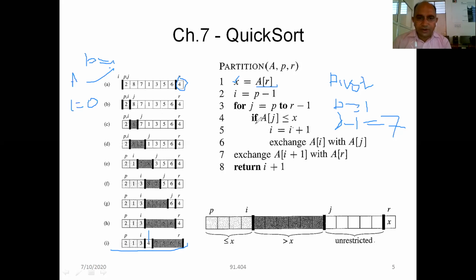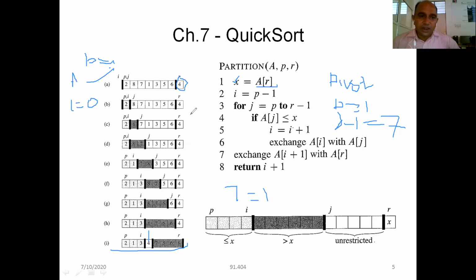What I am checking every time is, if A[j] is less than or equal to x, I am going to increase my I value, and I am going to swap A[i] with A[j]. Let's see, if my j value is p, p means 1. It means my j value is 1.